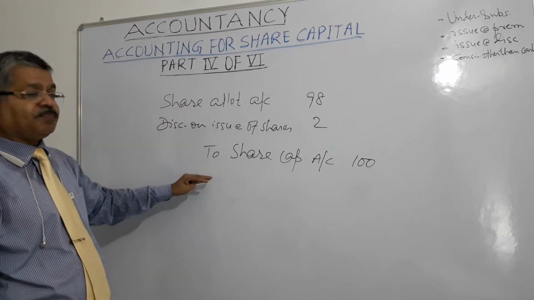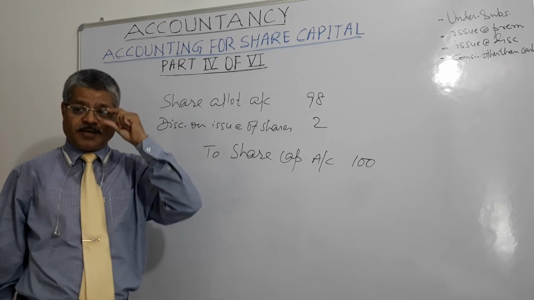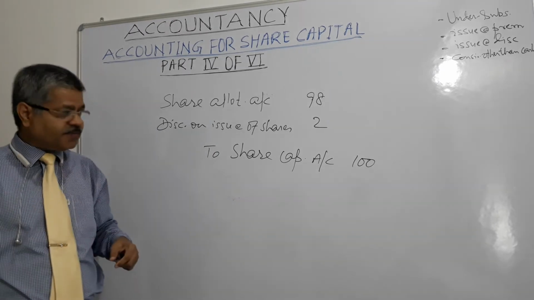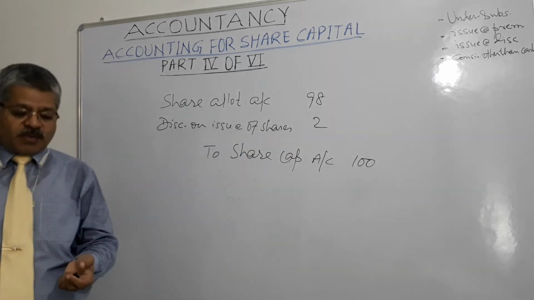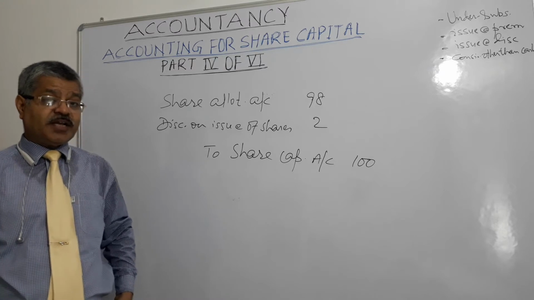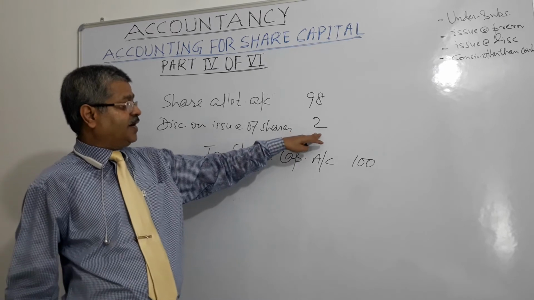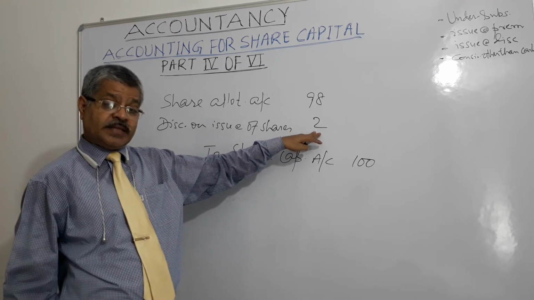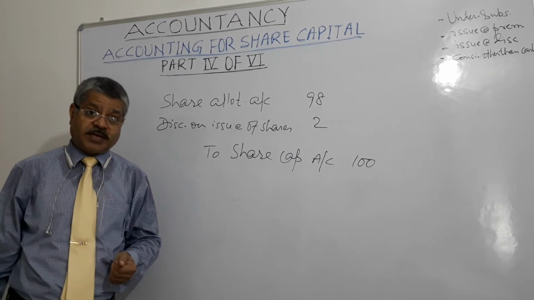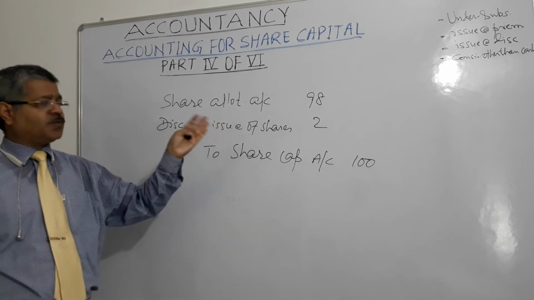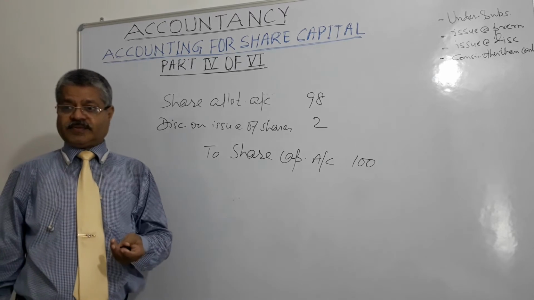By this entry, those are brought into account of the company, right? And what happens? Initially, this amount of discount will be written off from the balances lying in securities premium account, right? If that money is insufficient or if there is no money, then this amount will be written off from profit and loss account, right? Over a period of 3 to 5 years, whatever, those regulations keep on changing, the write-off will take place.